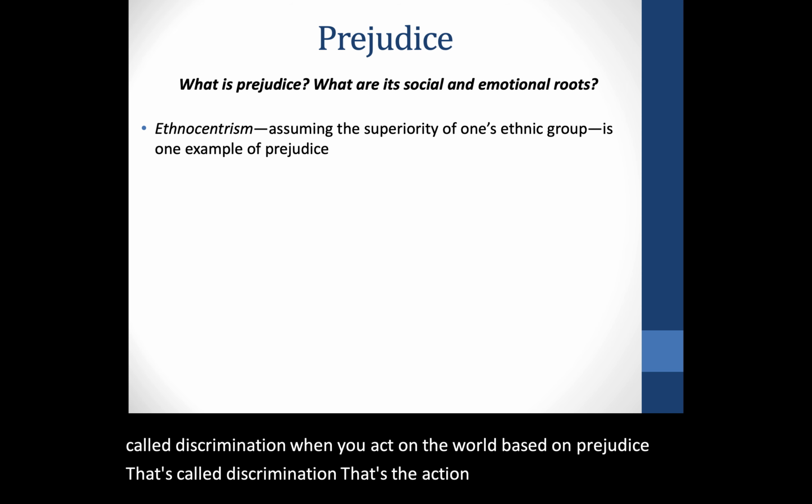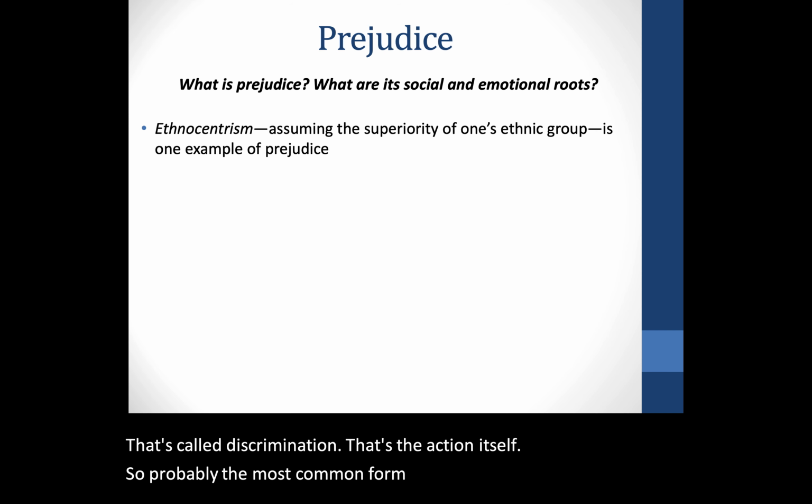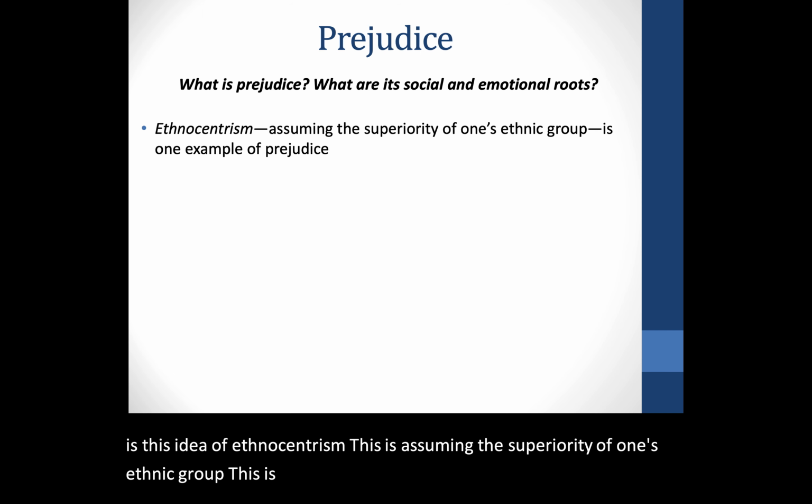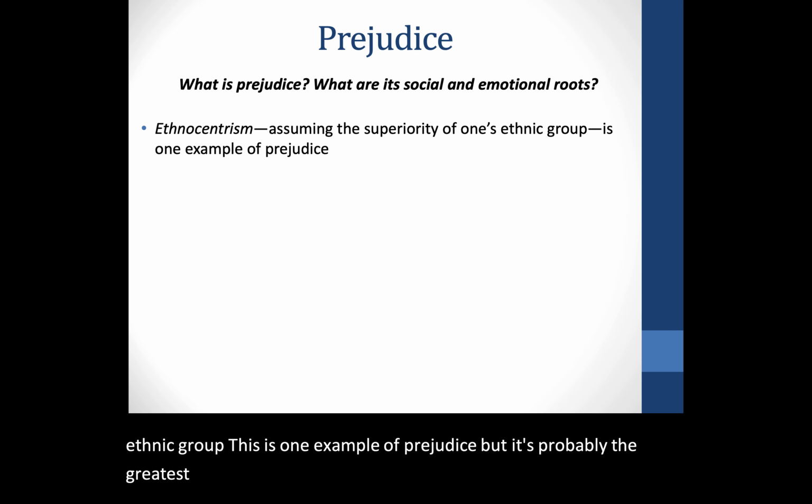So probably the most common form, or the one we think of immediately, is this idea of ethnocentrism. This is assuming the superiority of one's ethnic group. This is one example of prejudice, but it's probably the greatest example, as in it's probably the first one most people think of when they hear the word prejudice.